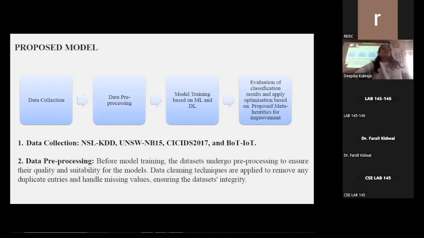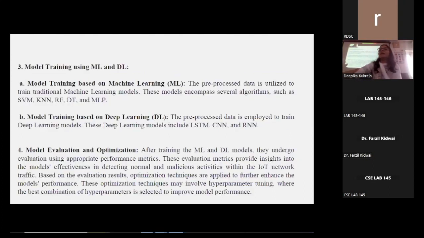In the second phase, where data pre-processing is done, before model training the data set undergoes pre-processing to ensure its quality and suitability for the models. Data cleaning techniques are applied to remove any duplicate entries and handle missing values, ensuring the data set's integrity. Feature scaling is employed to normalize the data, bringing all the features to a consistent scale and preventing biases during model training.